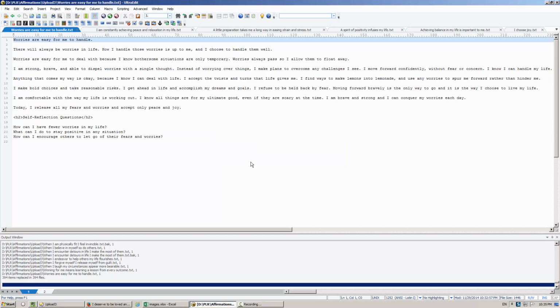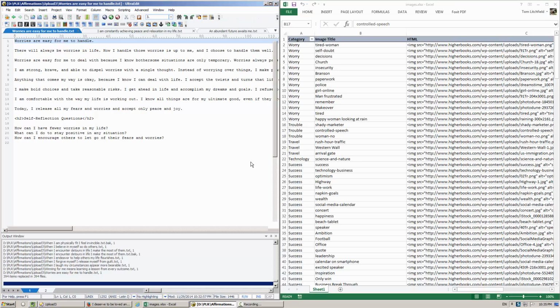Okay, now I'm going to set up my desktop here. I've got my articles on the left, and on the right I have HTML for all the images that are already uploaded in my site in the Media Manager.